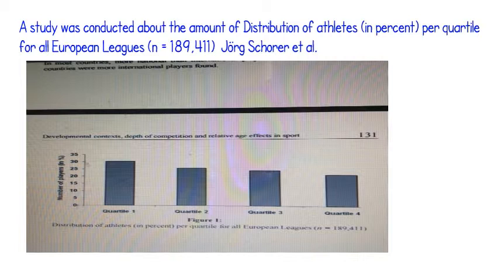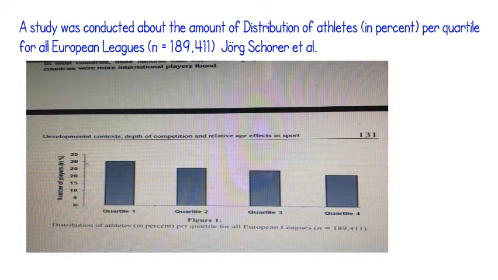The table suggests that within the distribution of athletes in the European leagues, roughly 30% of players are from quartile 1. In relation to my previous slides, this could be through different factors, again through height and physical advantage over their opponents. Following on from this, quartile 2 is not far behind with roughly 25%. This is 5% below quartile 1, and there will not be a lot of difference between these two quartiles due to them being very similar in age with only a few months difference.